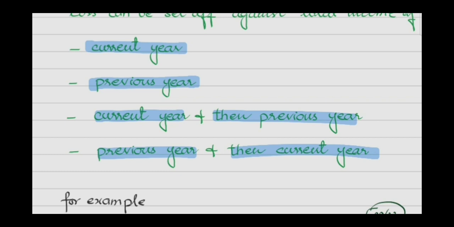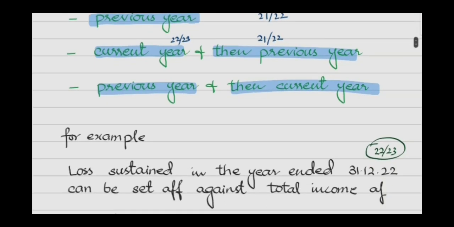It means if you have sustained a loss in the tax year 22-23, you can either set it off against the total income of 22-23, or against the total income of 21-22, or you can use both, in order, where first you set off your loss against total income of 22-23 and then the remaining loss is set off against 21-22. Or you can also choose, if it is beneficial for you, to first set off loss against the previous year, meaning 21-22, and then the current year 22-23. So these are the four options available to you.